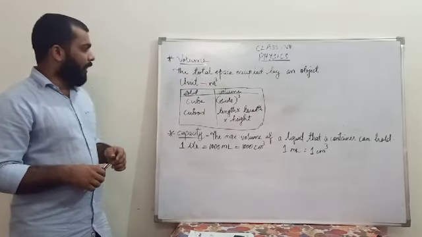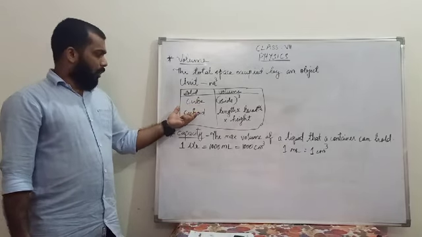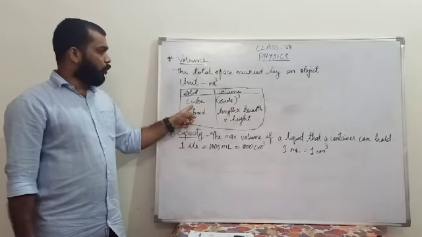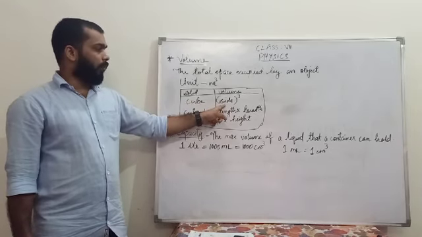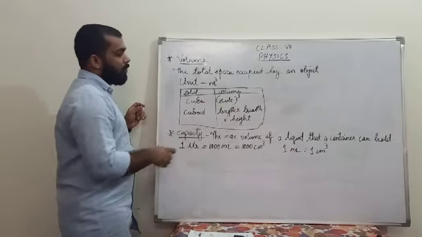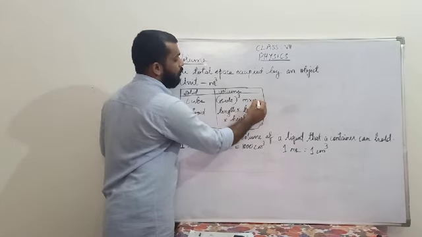Okay. Then if it is a solid of fixed shape, for example a cube, you find the volume by multiplying side into side into side. That means the side is expressed as meter into meter into meter.